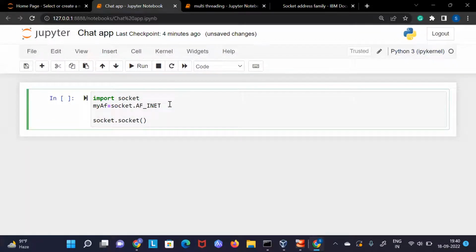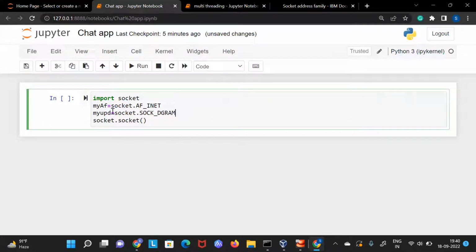Now one more thing I have to tell my socket, because a socket can work with both the UDP protocol and TCP. So here we can work on both of them, and I also have to tell it what I want to use, UDP or TCP. Let's say if I mention UDP, then in socket I want to mention it.